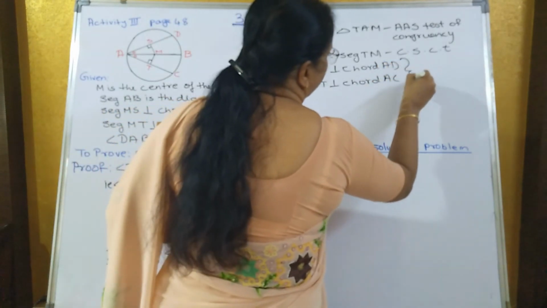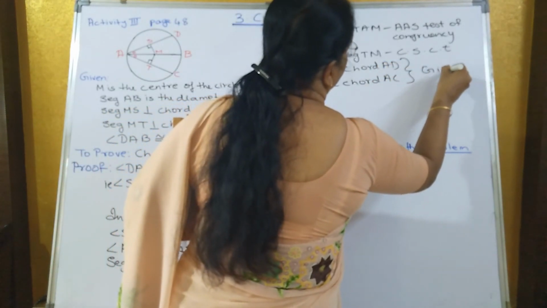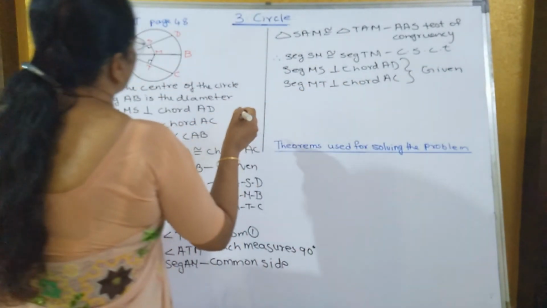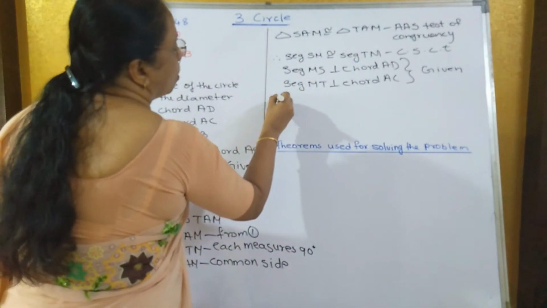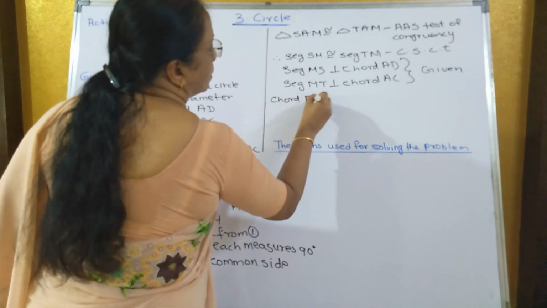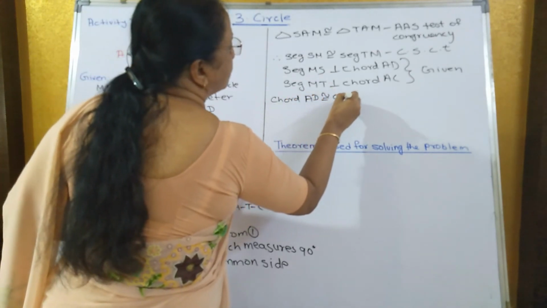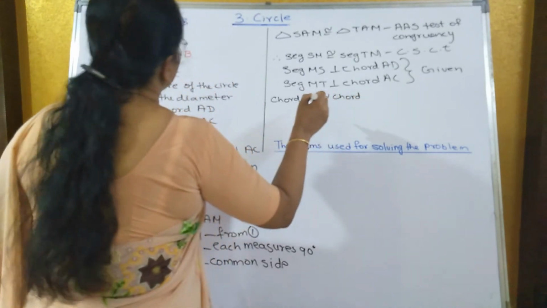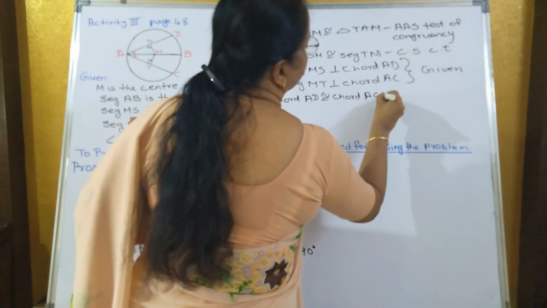That is already given. Therefore, both the chords are congruent to each other. Chord AD is congruent to chord AC. What reason will you write?